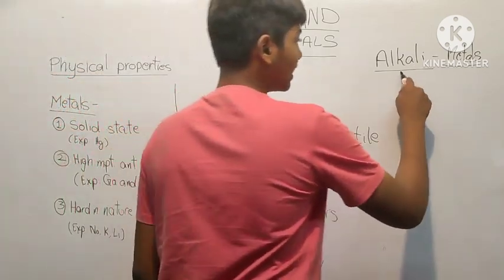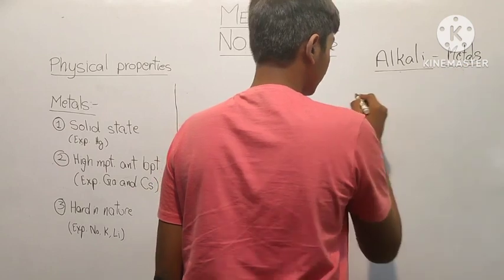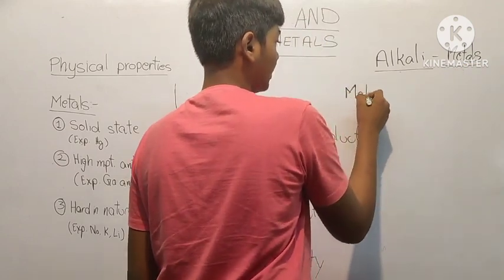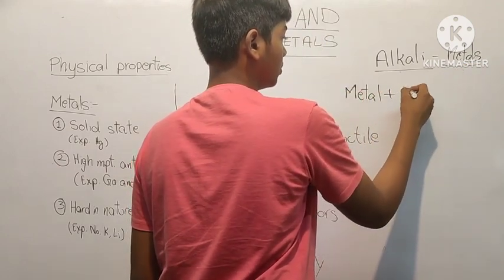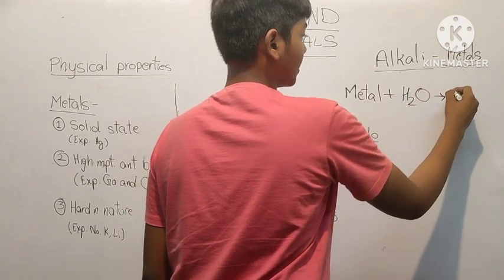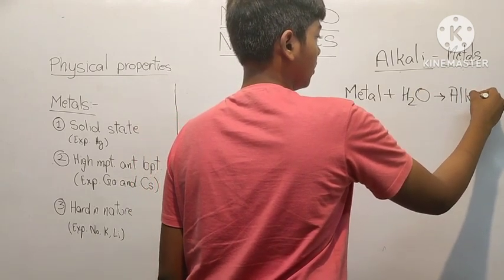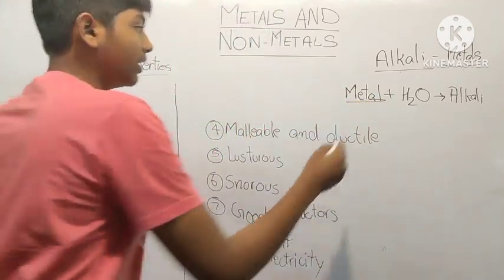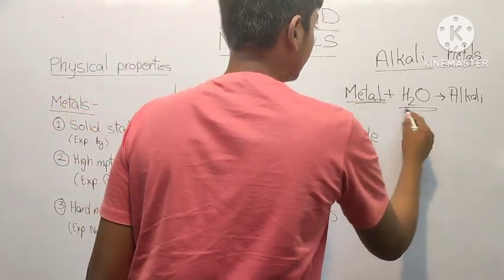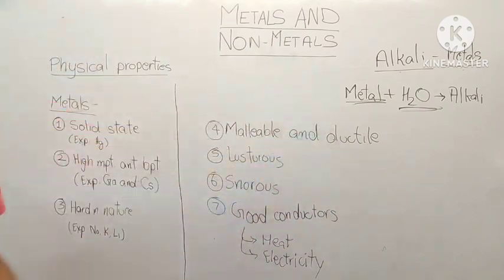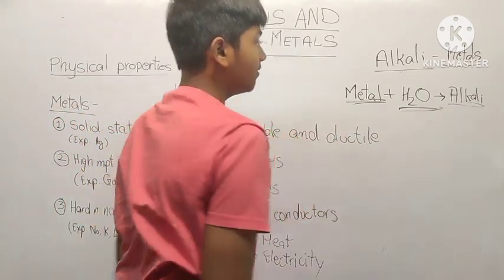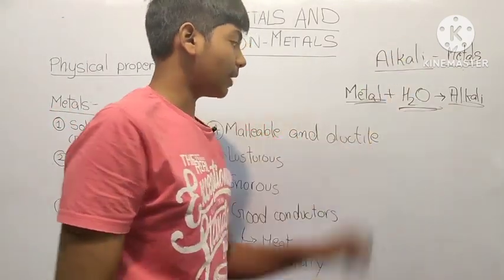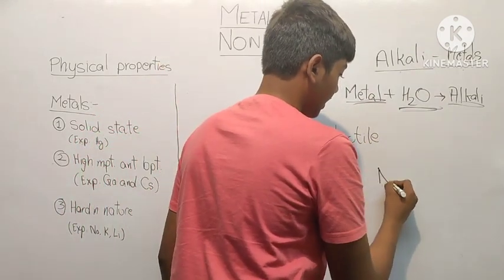And alkali metals means when metal plus H2O gives alkali. Meaning when we dissolve a metal in water, if it forms an alkali, then we call this metal an alkali metal. For example, we have Na.